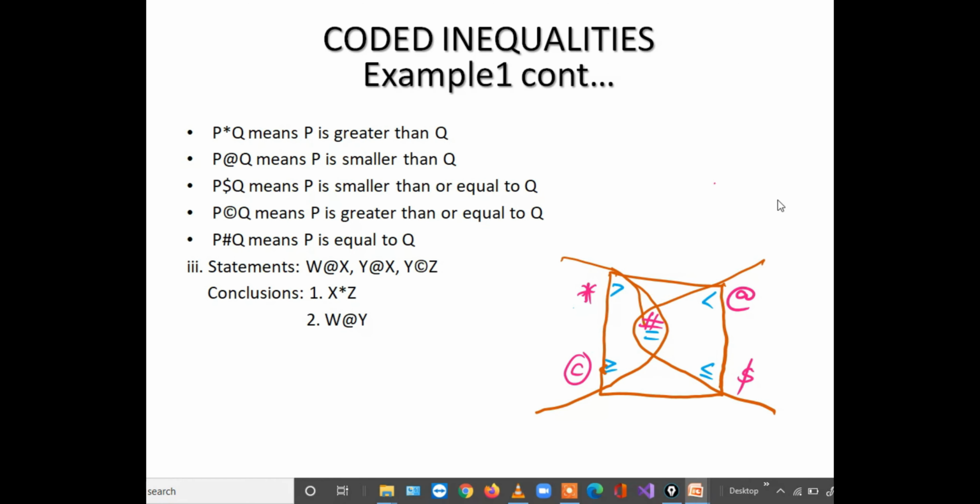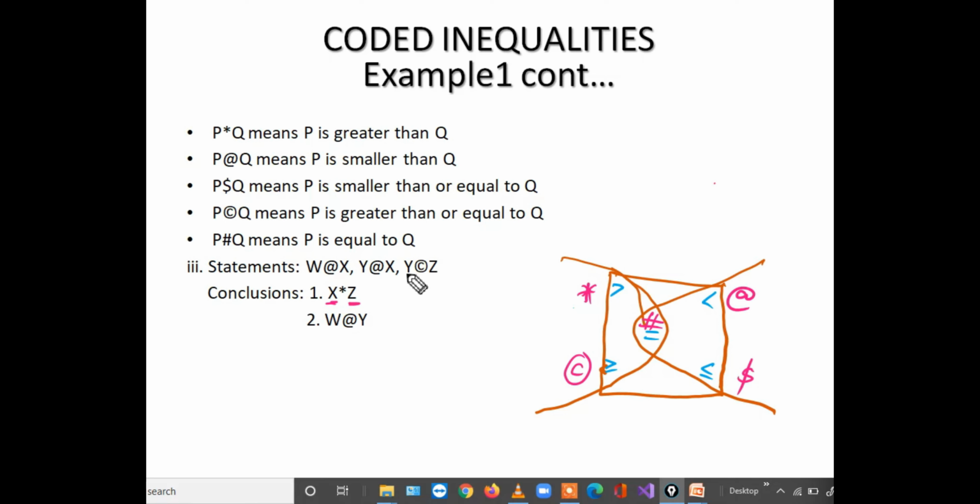Next question for the same statement set. So here also no need to decode all the statements and all the conclusions. Directly come to the conclusions. What is the first conclusion? X and Z. So we have to start our journey from X and try to reach Z. X is here, Z is here.